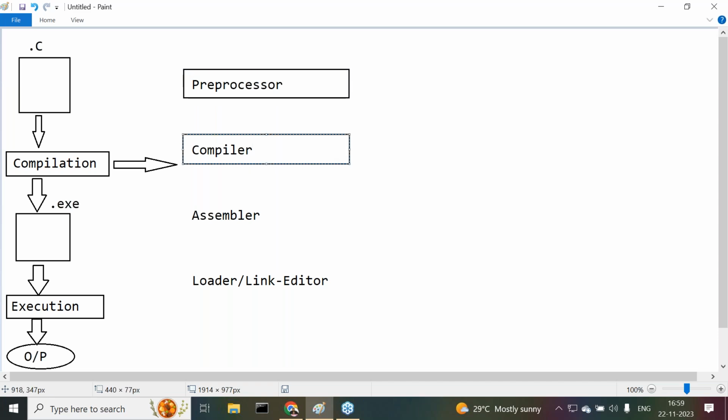Observe carefully. All right, sir. Now see this one here. First one is the preprocessor. Then after this, the next one we can identify as the compiler. After this compiler, next one is the assembler. Next one is the loader, link editor.